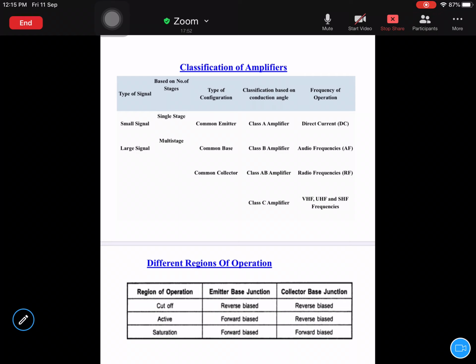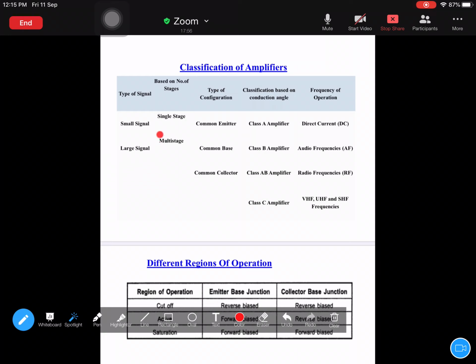One is the small signal amplifier, the other is the large signal amplifier. What do these two indicate? Small signal amplifiers have signals which are of low power magnitude. They are small in magnitude, that's why they are called small signals.